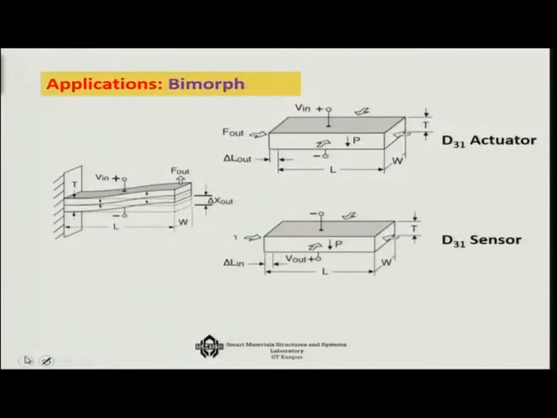Now there are various applications of it. One is called a D31 actuator of piezoelectric material. In this, what happens is you are applying the field along the 3 direction. This is the 3 direction I have already shown, and you are getting the force or the deformation along the 1 or 2 direction. The sensor does the same thing, but in this case instead of the stress it has to sense the displacement and then convert it in terms of the voltage.